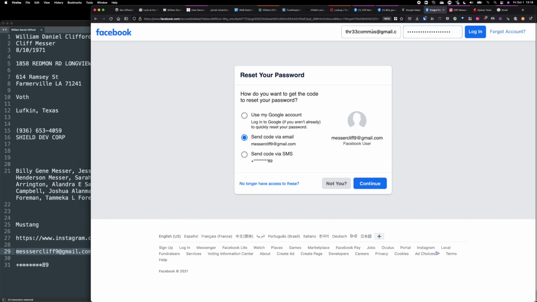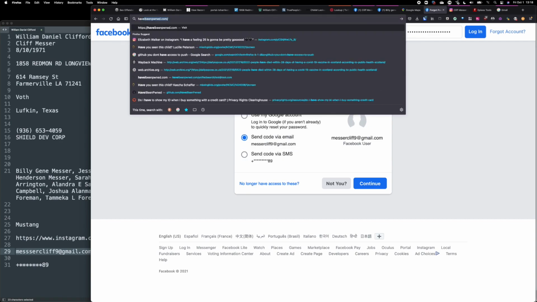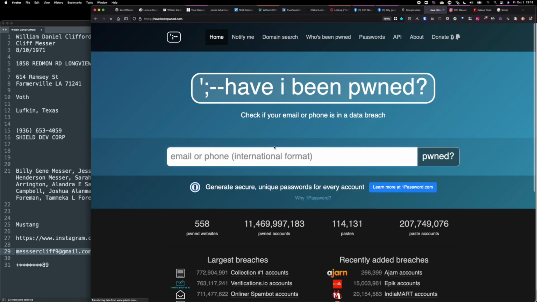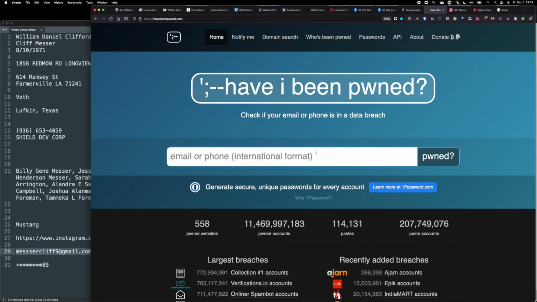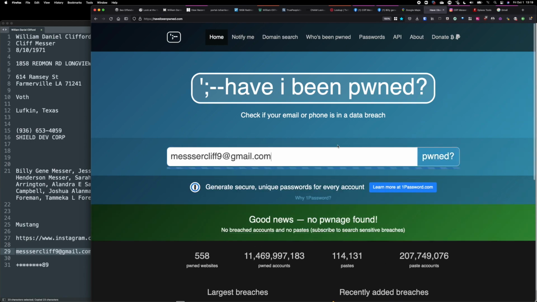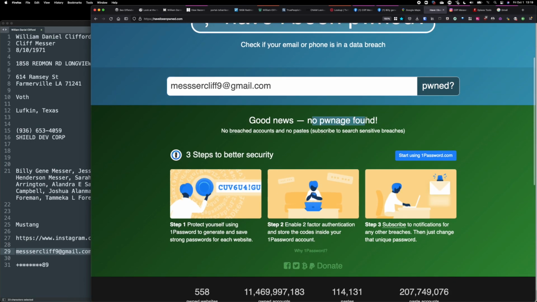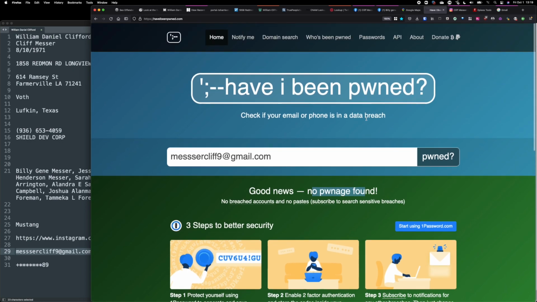So now that I know an email address, let's quickly go to haveibeenpwned.com and see, is this email address part of any breach? And that would give us further pivot points. Maybe it's part of a known breach that I have. Oh, good news, no pwnage. So unfortunately, he's not part of a breach, so this pivot did not work. If it did, then I would have looked up my data breaches and found out more info.